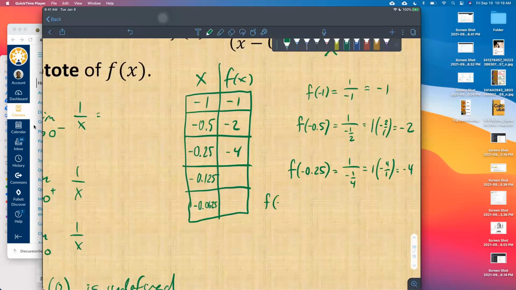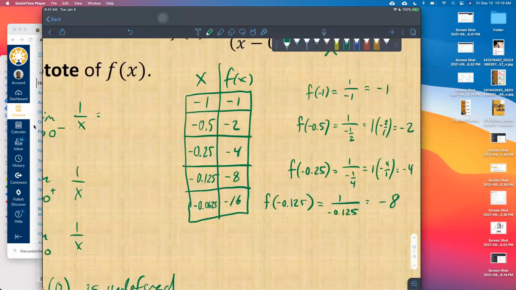F of -0.125. Now, there's a calculator right here, so I can use this. My fractional skills are failing me, so I'll just punch it into the calculator. 1 divided by -0.125 is, of course, -8. We're halving each of the x values. So here we get -8, and then the next one would give us -16.